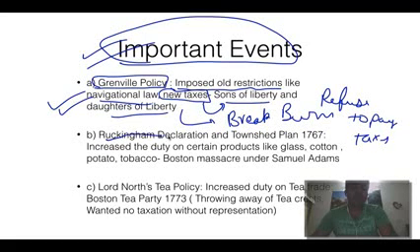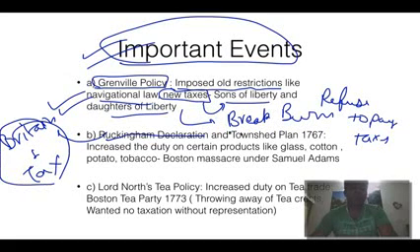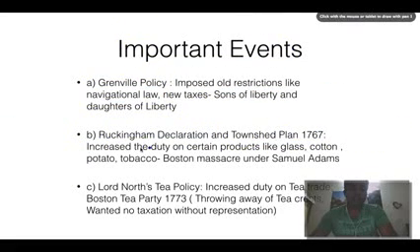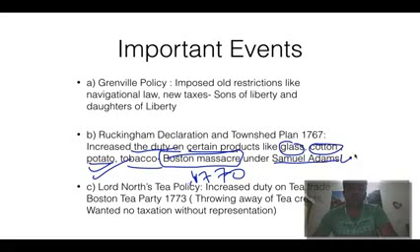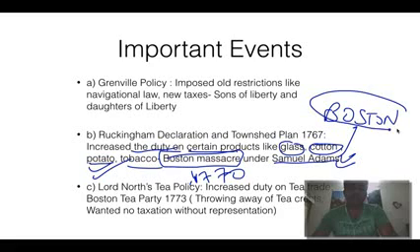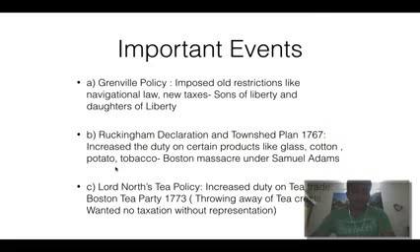Similarly, there was the Rockingham Declaration, under which Britain can still impose taxes. So that was the Rockingham Declaration. And similarly, there was something called the Townshend Plan. Under this plan, what happened is they increased the duty on certain products like glass, cotton, paper and tobacco. So it led to something called the Boston Massacre in around 1770 under Samuel Adams, literally the godfather of Boston. Extremely famous personality. So the Boston Massacre happened under Samuel Adams.